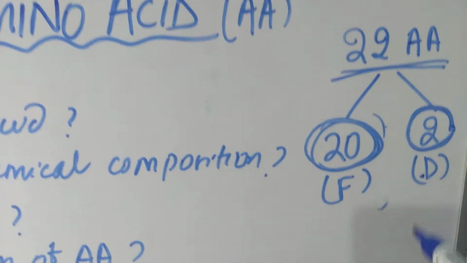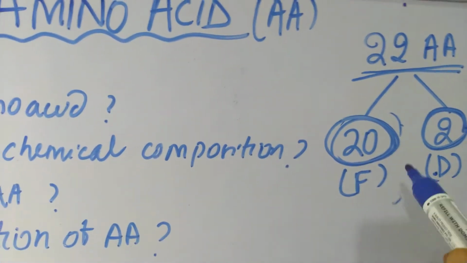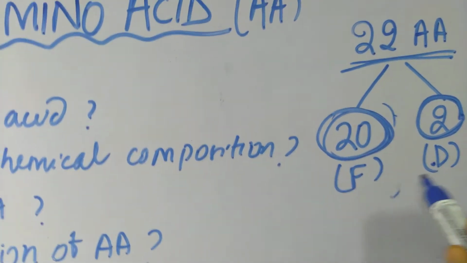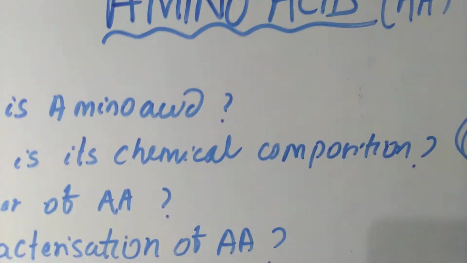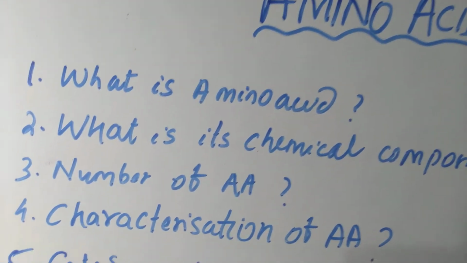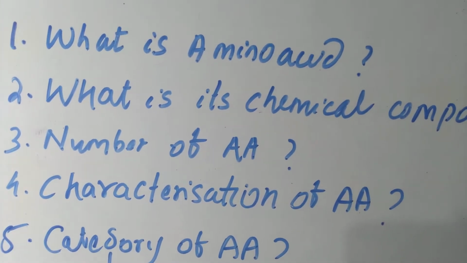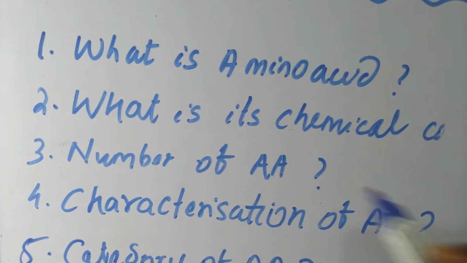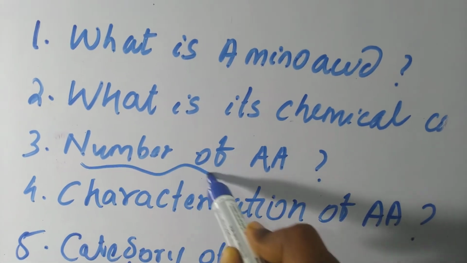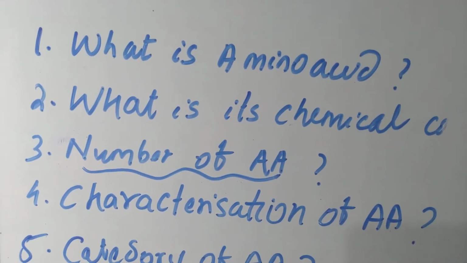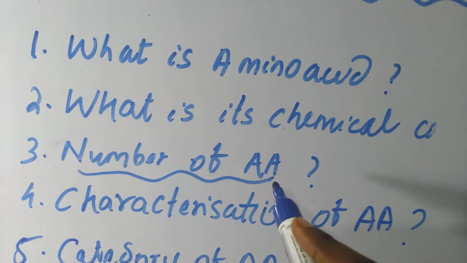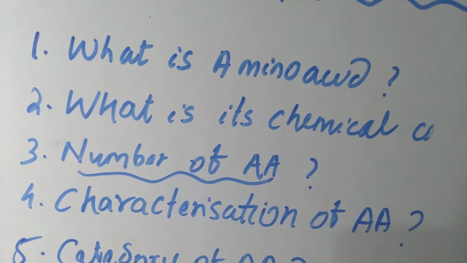So like this, 22 amino acids are there, 20 are fundamental amino acids and 2 are derivative amino acids. So the next question, characterization of amino acids. But before this, I am going to write down the names of all those 22 amino acids so that they would be in your mind.